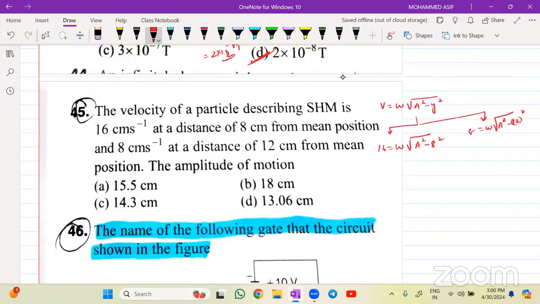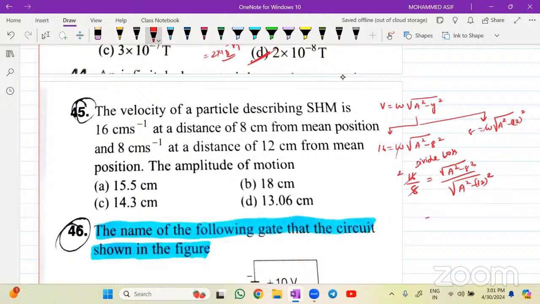ठीक है ना, so this is my equation 1, equation number 2, इन दोनों को सॉल्व करो, you get the answer. I hope you can do this one बेटा, दोनों को डिवाइड कर लो बेटा, so divide both of them, divide both, so this 16 divided by 8 is equal to omega omega cancel हो जाएगा, so this value will be equal to under root of a square minus a square divided by under root of a square minus of your 12 whole square, तो ये बन जाएगा 8 1 जा 8 2